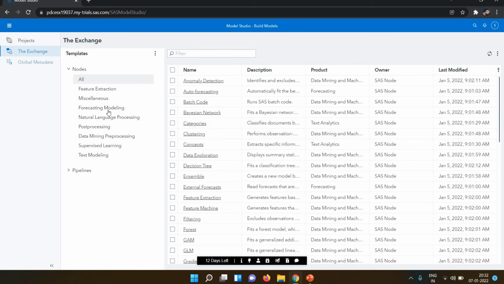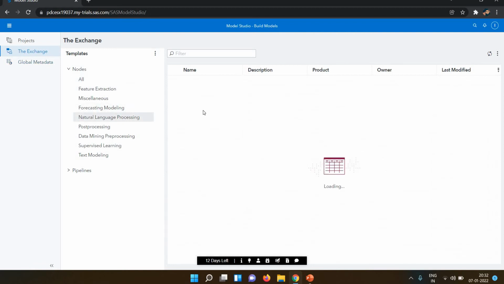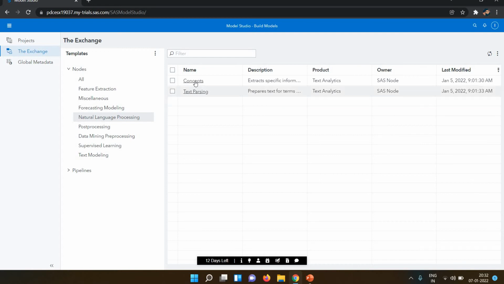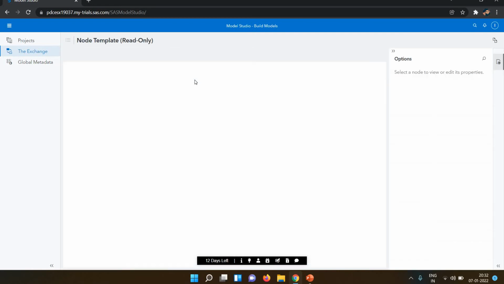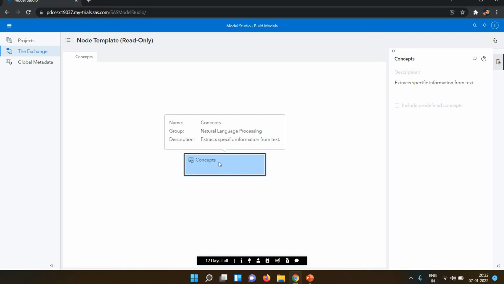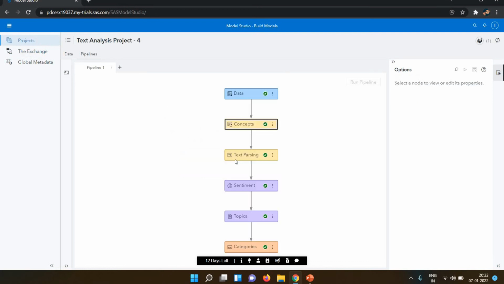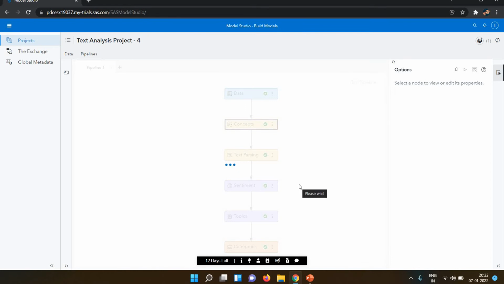Now you can see if you select natural language processing, we have two things, concepts and text parsing. If you select concepts, it will show what the concepts are: extracting specific text. So this is how we can see the text.